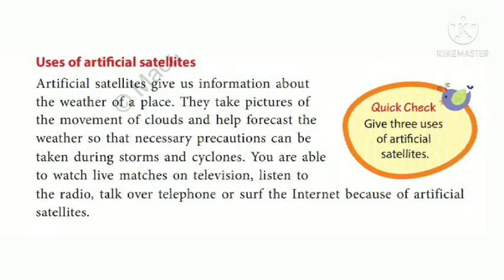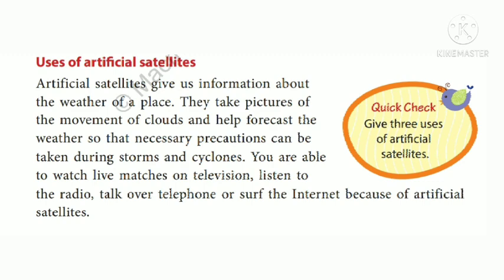Uses of artificial satellites. What are the uses of artificial satellites? Artificial satellites give us information about the weather of a place. They take pictures of the movement of clouds and help forecast the weather so that necessary precautions can be taken during storms and cyclones. You are able to watch live matches on television, listen to the radio, talk over telephone, or surf the internet because of artificial satellites.